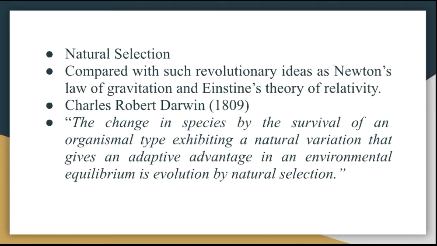It is the one particular master key of the biological world that unlocks all the previous riddles regarding the mechanism of organic evolution. His natural selection theory can be compared only with such revolutionary ideas as Newton's laws of gravitation and Einstein's theory of relativity.